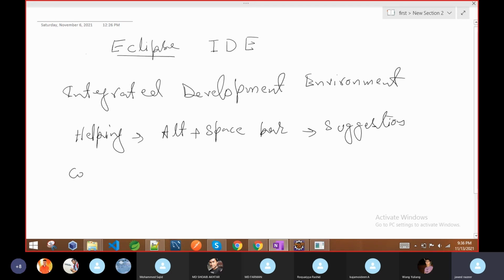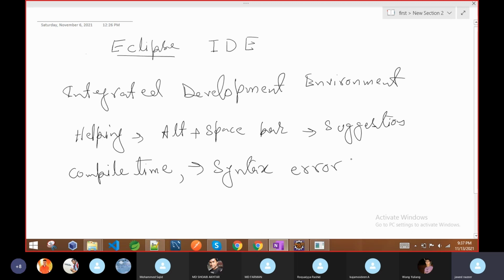The second thing is that it will show you compile time errors. We have two types of error: one is compile time, one is runtime. We will discuss both in detail in the advanced classes. Compile time error means if any program has a syntax error, it will show you the syntax error.